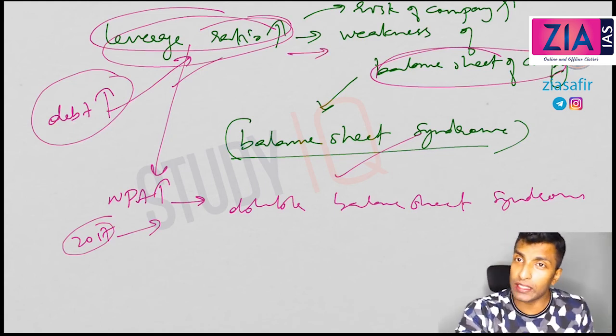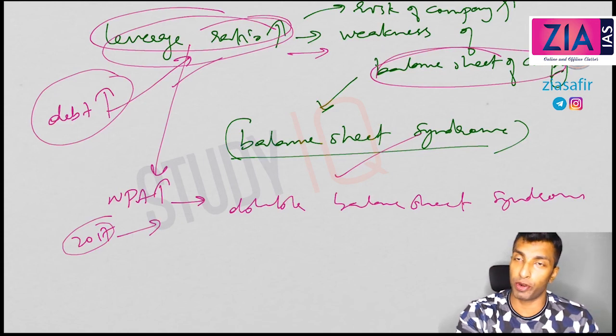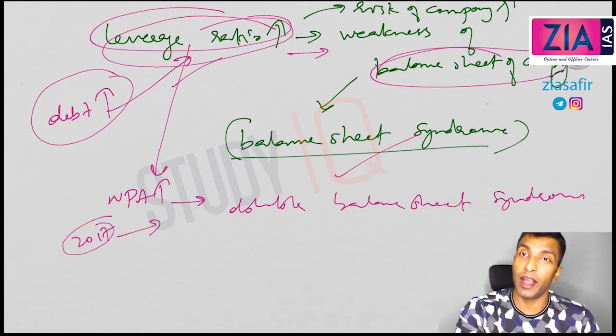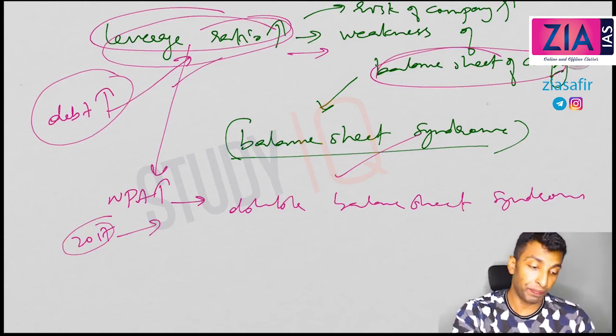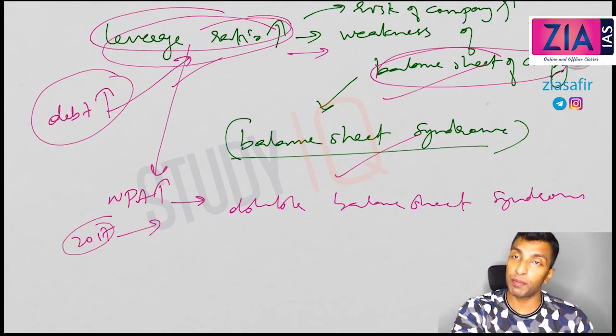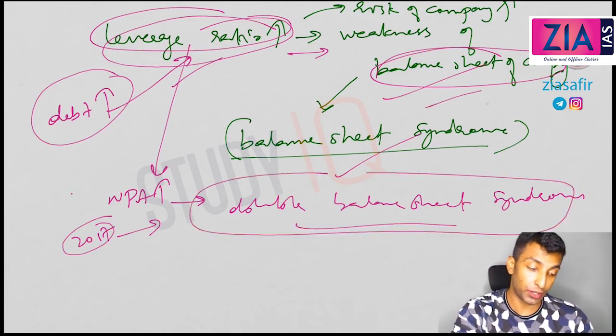If it is in boom phase, it is perfectly fine because you are making more profit. But if the profit is coming down, or in case of losses, there will be huge losses. And in case of loss, the bank will also suffer. So that shows the balance sheet problem of the company, and it will affect the balance sheet of the bank.